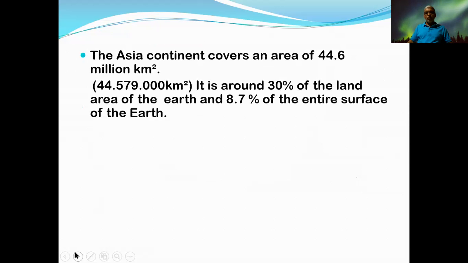The Asia continent covers an area of 44.6 million square kilometers, the size. It is around 30% of the total land area of the earth, and 8.7% of the entire surface of the earth. That is its contribution towards the distribution of the lands on the earth.